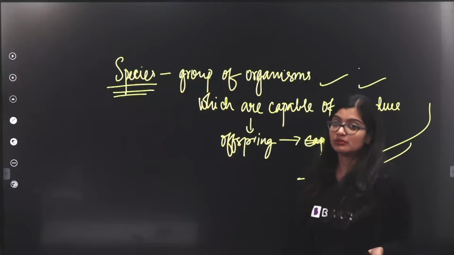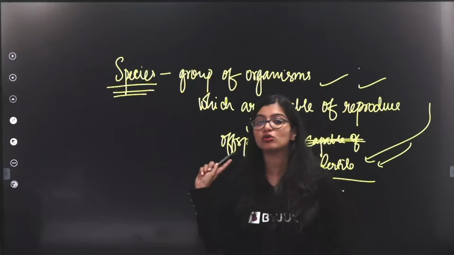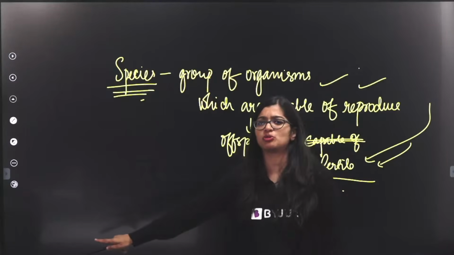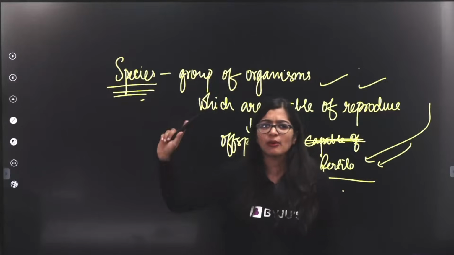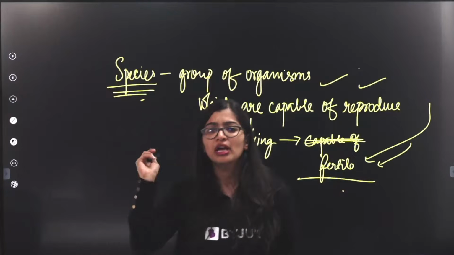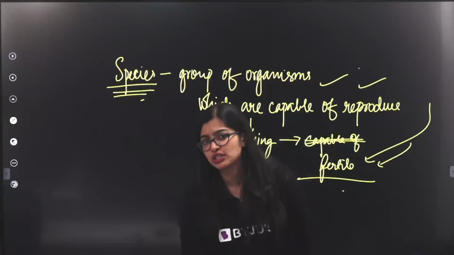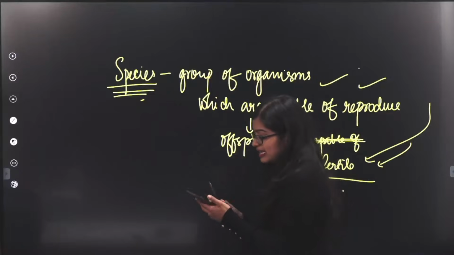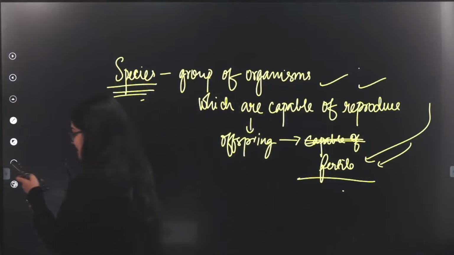For example, all human beings belong to the same species. Whether we are from Delhi, Maharashtra, or Bangalore, we all belong to the same species. We are all Homo sapiens. So that is what species means. Very simple and easy.